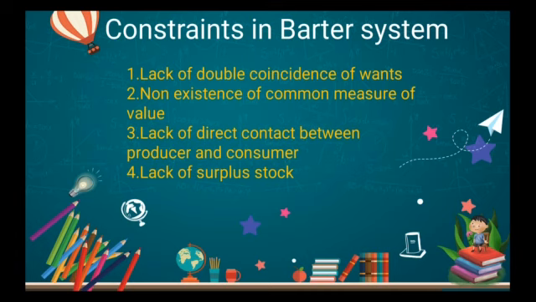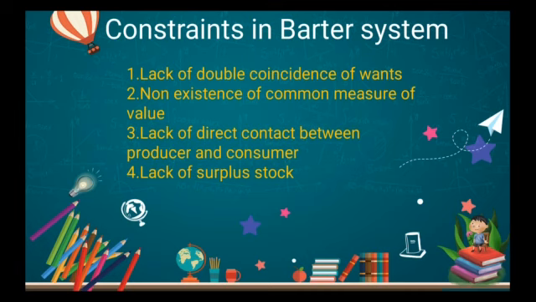B is ready to buy the rice, but A is not ready to buy the wheat. Now there is no coincidence at all between their wants. Then what will you do? In that situation we cannot have the barter system.